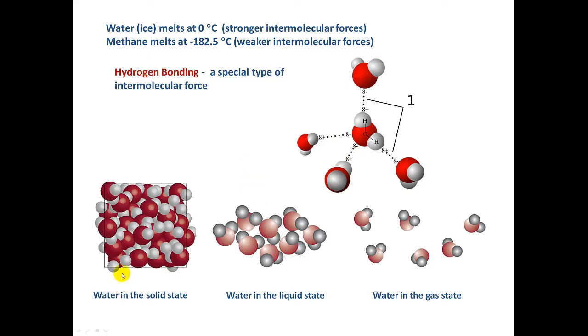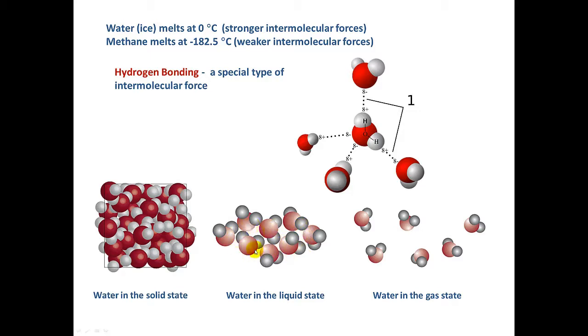So let's take a look here. Here we have water in the solid state, and when water molecules are in the solid state, you have a very ordered crystal, and the molecules are very close to one another. It's going to take some energy to convert the water from the solid state to the liquid state.